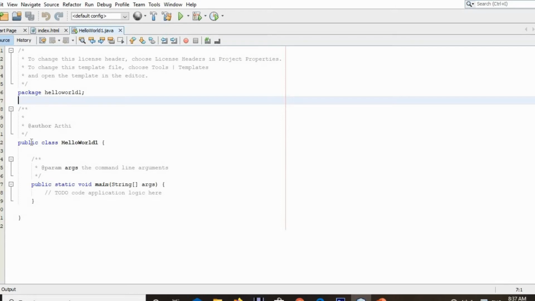The structure of your class contains the keyword public, which is an access specifier used to make your program run from anywhere. After that we have the class keyword followed by the name of your class.